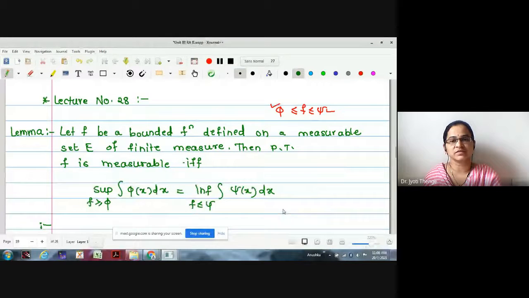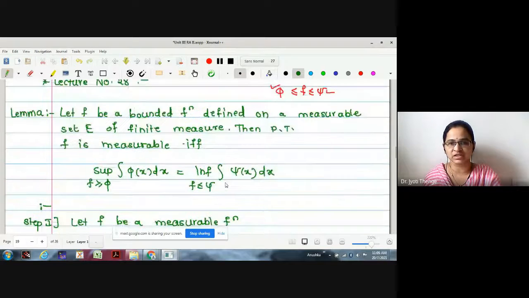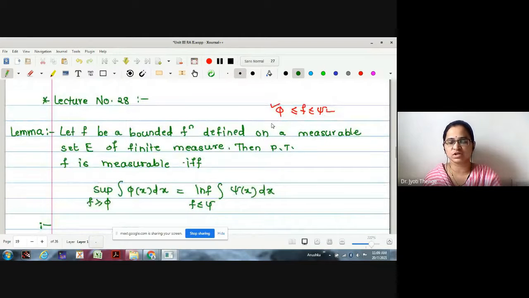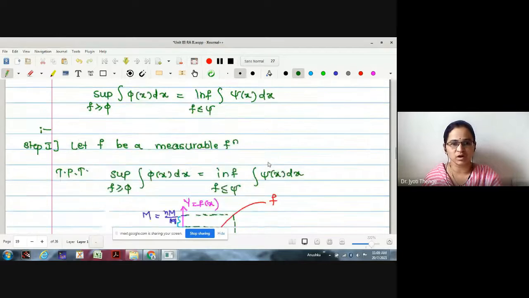In the last lecture, we started proving an important lemma: for a bounded function f defined on a measurable set E, f is measurable if and only if supremum integration phi is equal to infimum integration psi. The logic behind this, as we have seen, is that our aim is to find two simple functions phi and psi which cover the function f. That is, psi will be a bigger function and phi will be a smaller function, right?